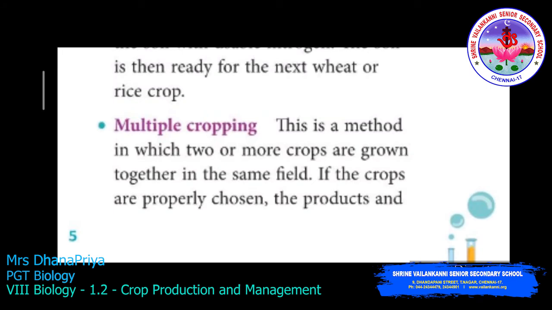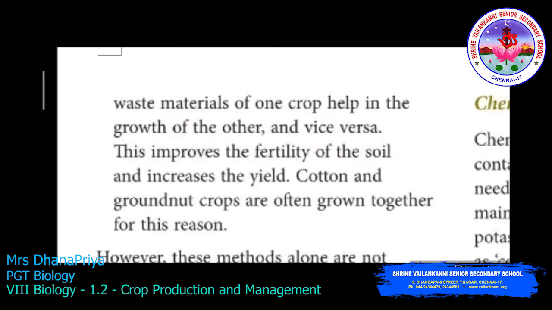The next method is multiple cropping. This is a method in which two or more crops are grown together in the same field, like groundnuts and cotton. Why? Because the waste material of one crop helps in the growth of the other crop, so it works vice versa. This improves the fertility of the soil and increases the yield. Most often, cotton and groundnut crops are grown together for this reason.